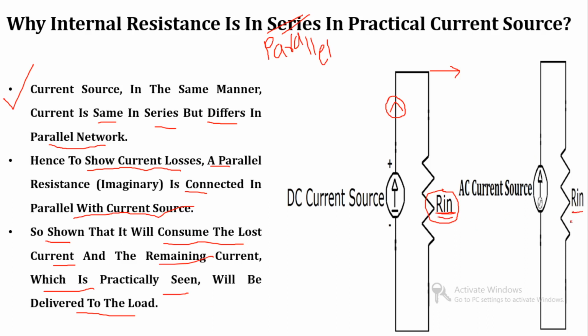So for a practical current source, the internal resistance is connected in parallel to show the losses of current, and that loss will occur if there is a parallel connection. So this is the reason why internal resistance is in parallel for a practical current source.